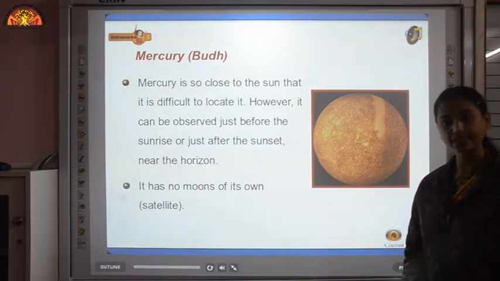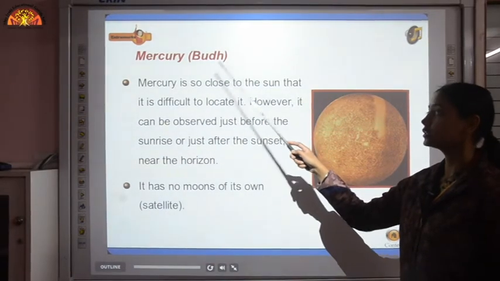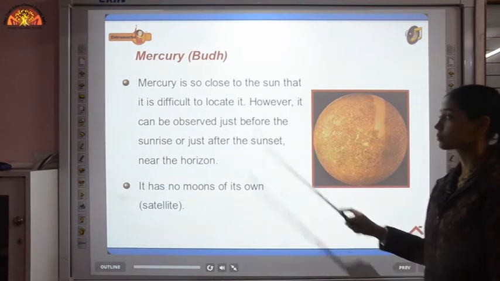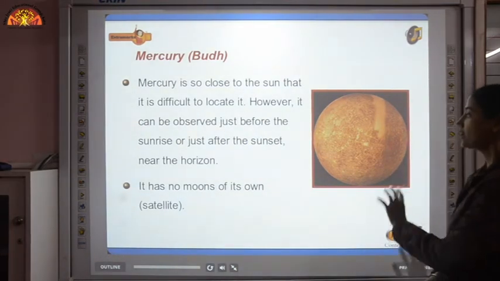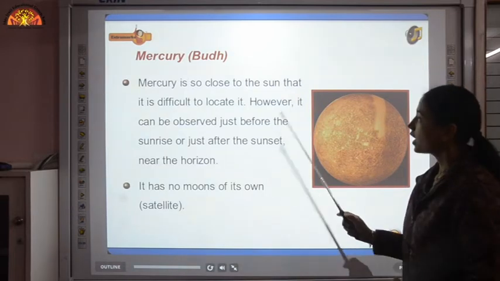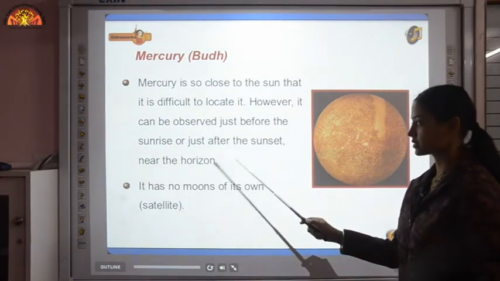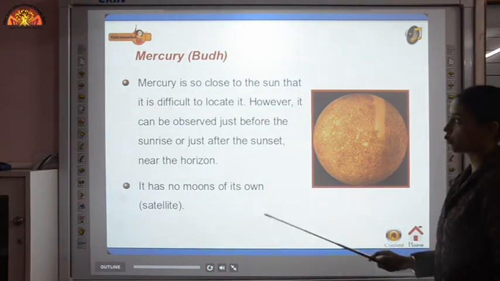Now let's discuss each planet one by one. We'll start with Mercury, or in Hindi we call it Budh. Mercury is so close to the sun that it is difficult to locate it because of the brightness of the sun. However, it can be observed just before the sunrise or just after the sunset near the horizon, and it has no moons of its own.